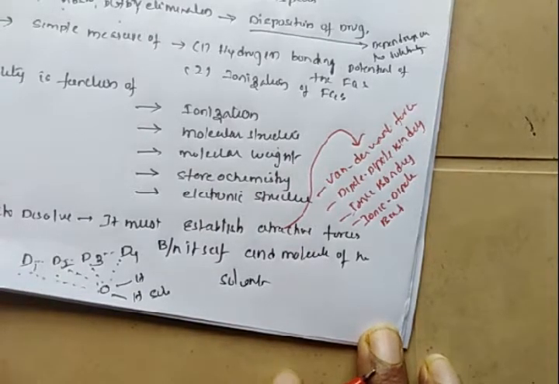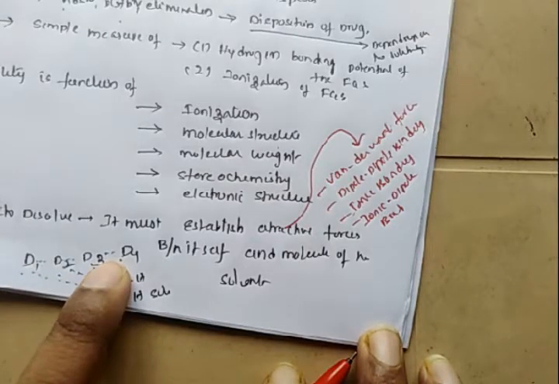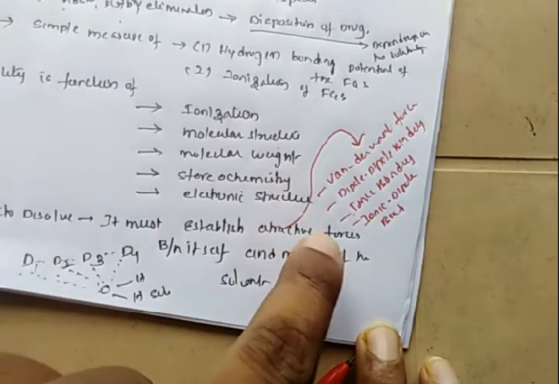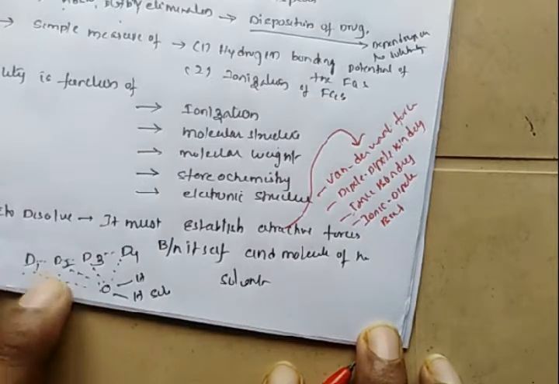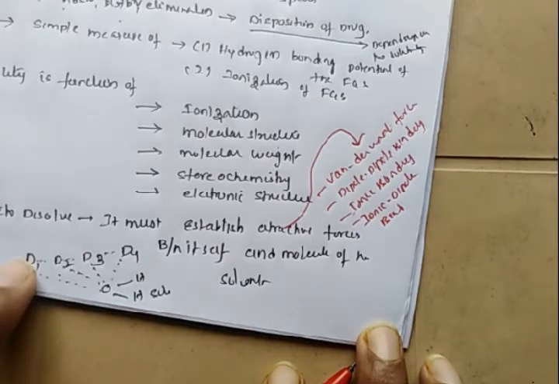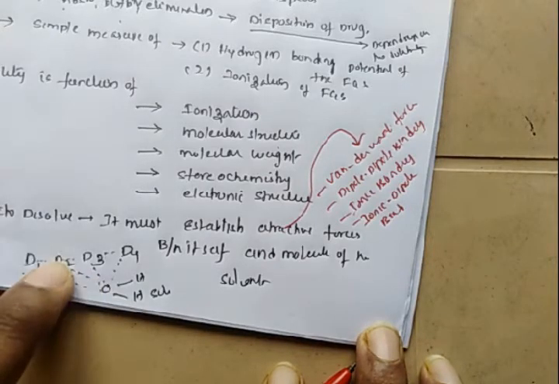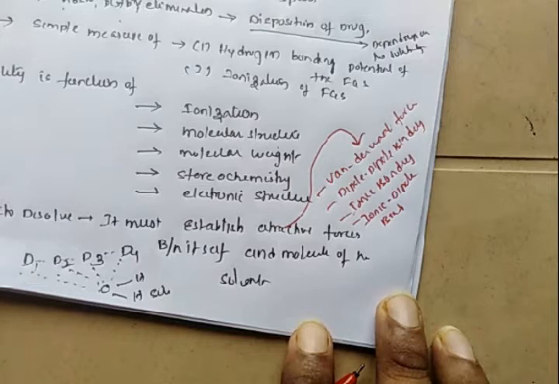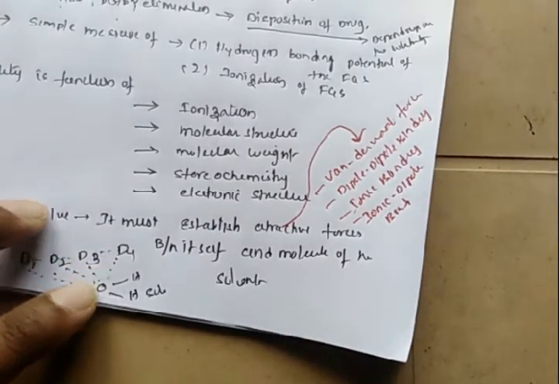The attractive force between the drug particles may be a van der Waals force, which is a weak force, or dipole binding type, otherwise ionic binding type, or ionic dipole binding type. The attractive force between solvent and drug particles may also be a van der Waals force, dipole binding force, ionic binding force, or sometimes hydrogen bonding.